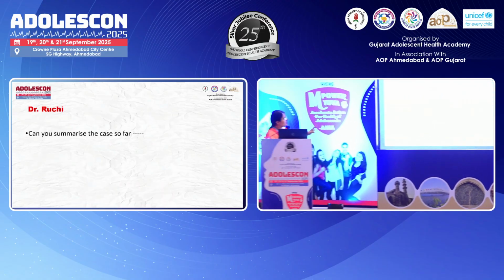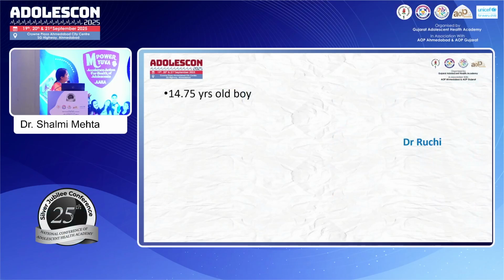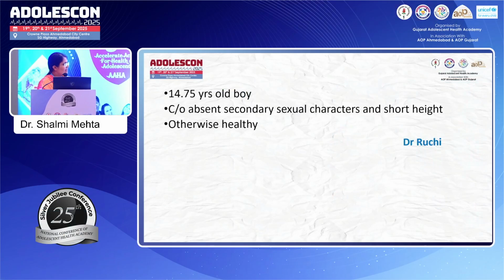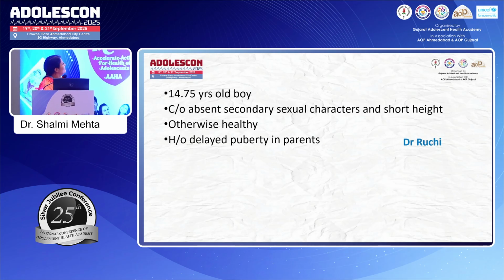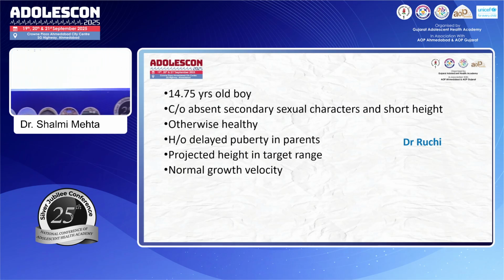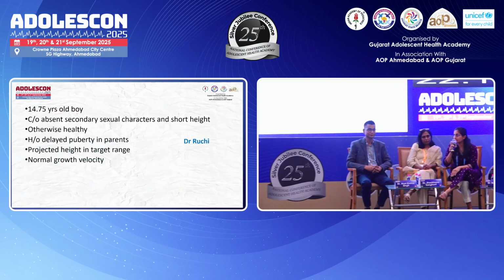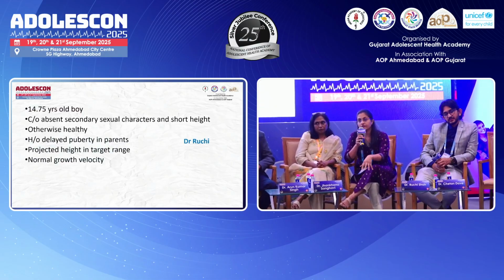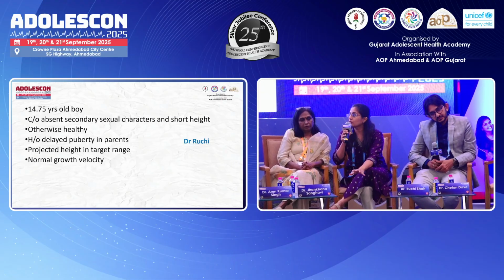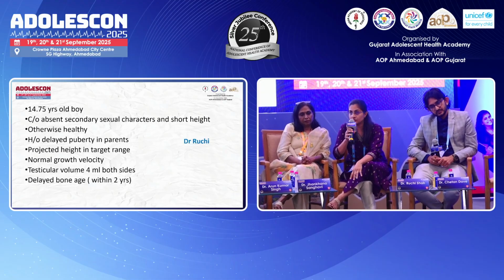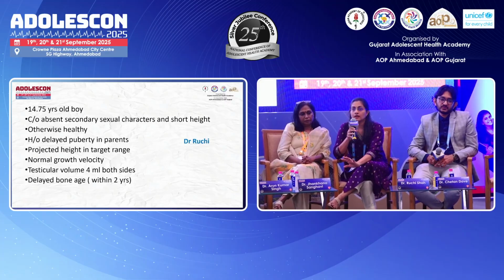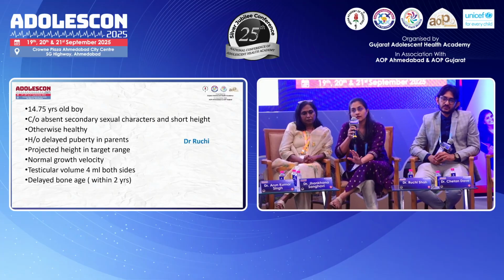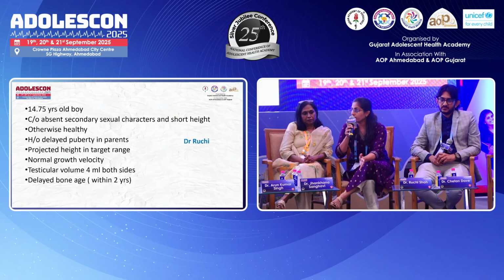Dr. Ruchi, if you can just quickly summarize the case so far. I think as pediatricians, history and basics are very important. So, a 14 years 9-month-old child has been growing always below the 3rd percentile, coming at this age with bullying at school, and the child is disturbed because of the short stature. Systemic examination and blood work is normal, which is quite important.